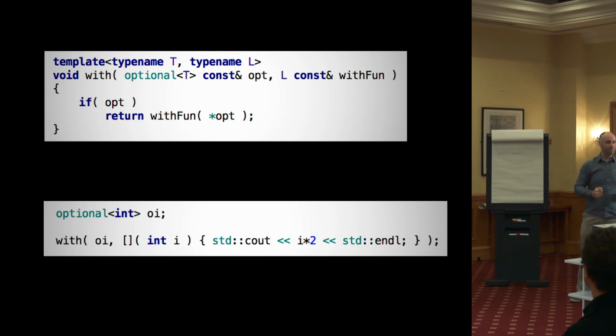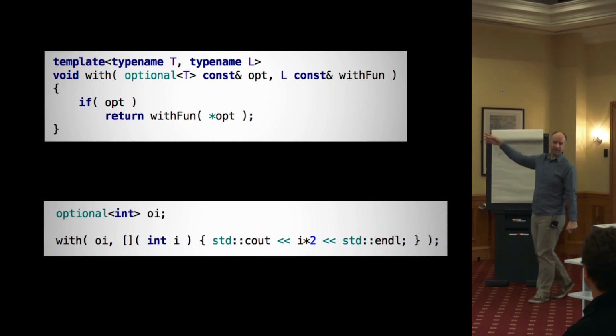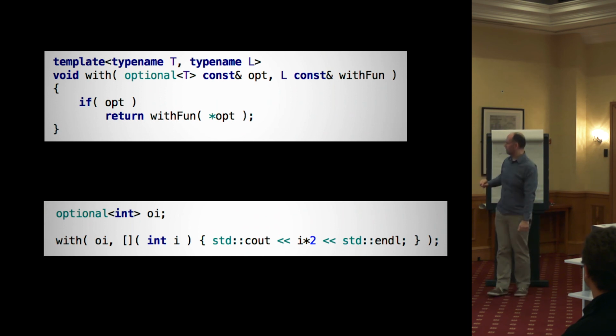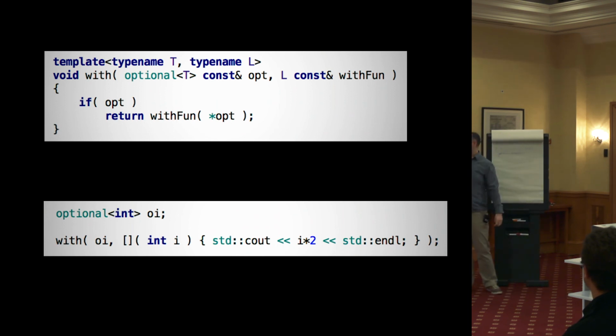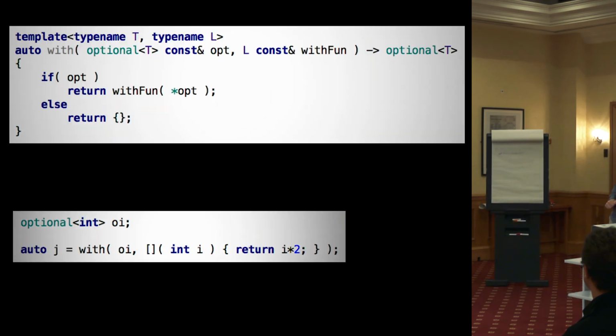We're talking about statements and expressions. We've given this statement semantics. It's a bit of a shame, the only thing we can do with that value is in here. But we can easily change that, make this an expression. Just have to give our if and else branch, and we need to return an optional. In this case, we're returning an optional of the same type.